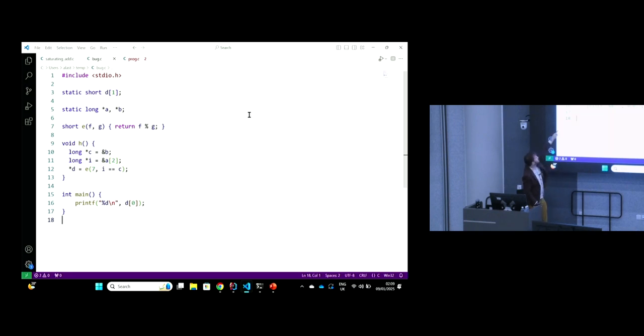If you look, we've got this function at the bottom, int main, and what main does is it prints array D at index 0, right? It doesn't call any other functions. It just calls printf with array D index 0 as an argument.